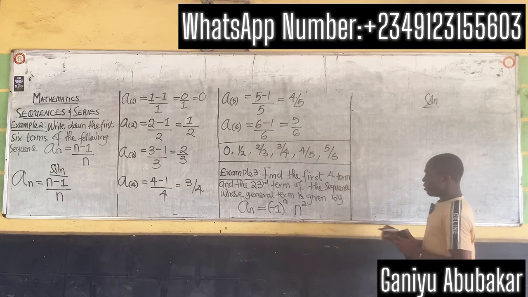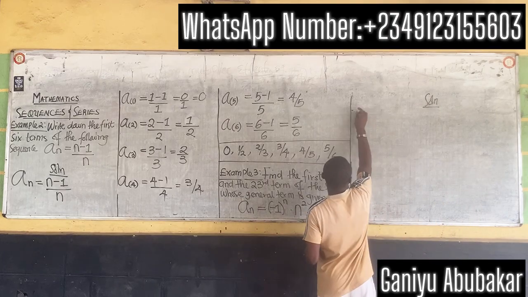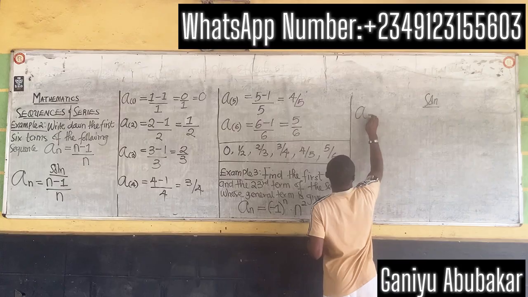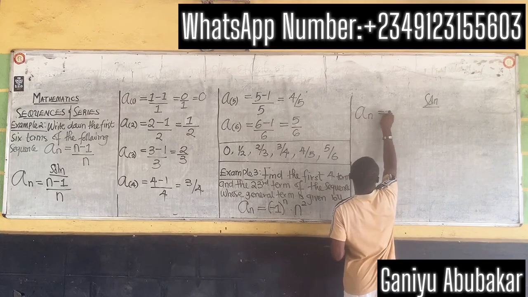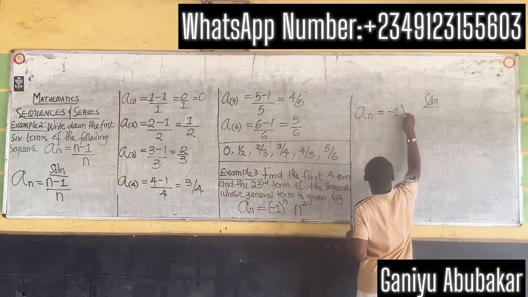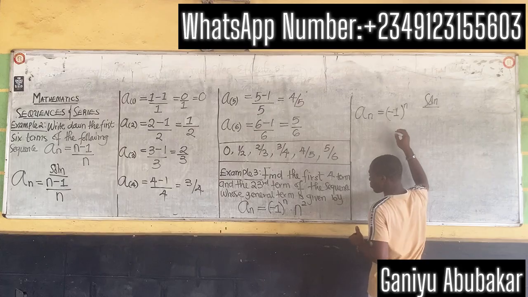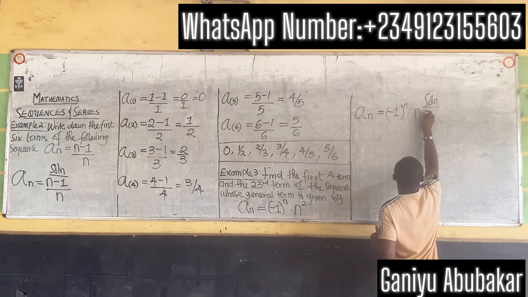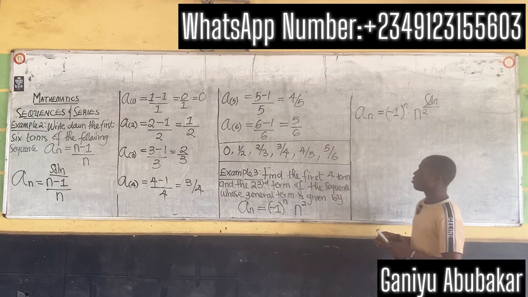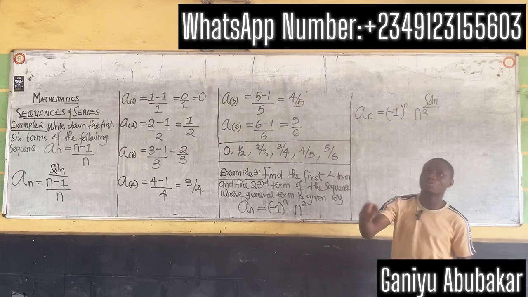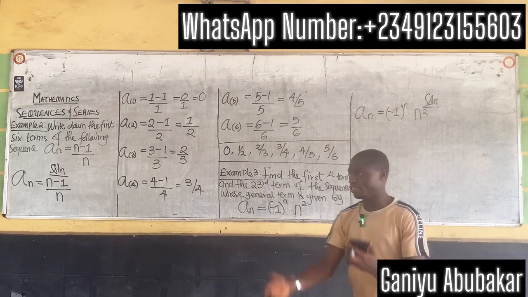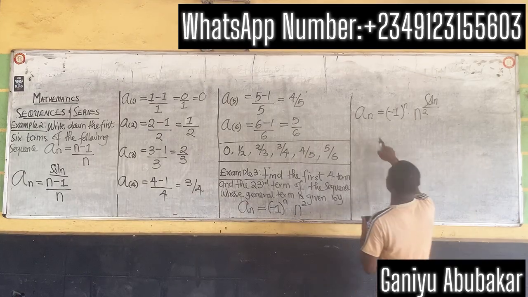So we said the formula is given as, the pattern given here is a_n equals (-1)^n · n². So we said we'll put n as what? Because we're going to the fourth term, so put n as 1, n as 2, n as 3, n as 4. So let's put n as 1.